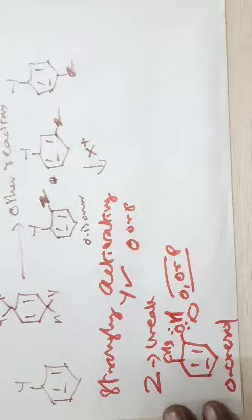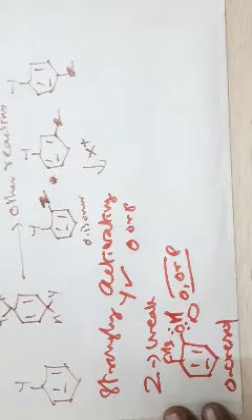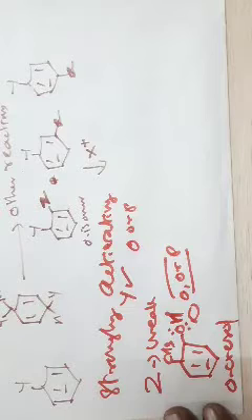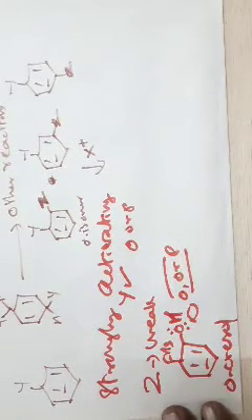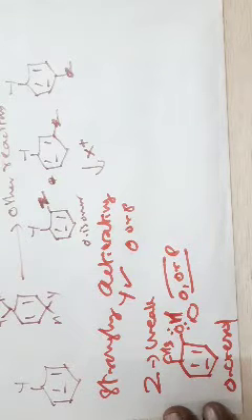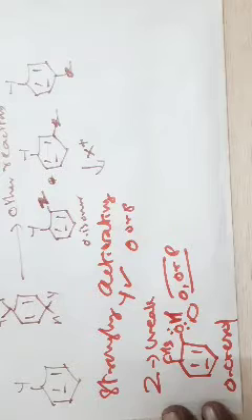This is the first observation made. When you have a strongly activating group, and the other group is mildly activating or deactivating, then the strongly activating group dominates. So you get ortho or para products with respect to the strongly activating group.